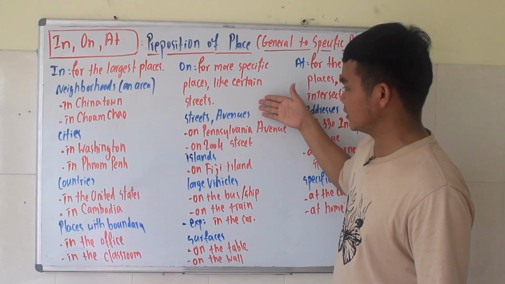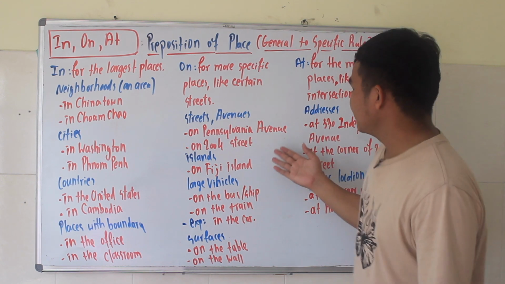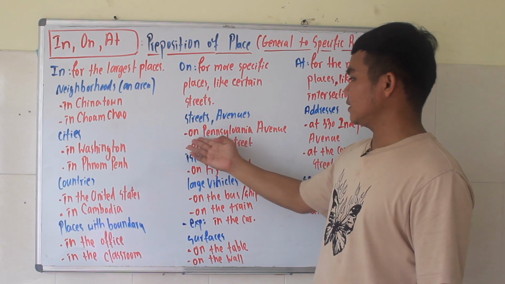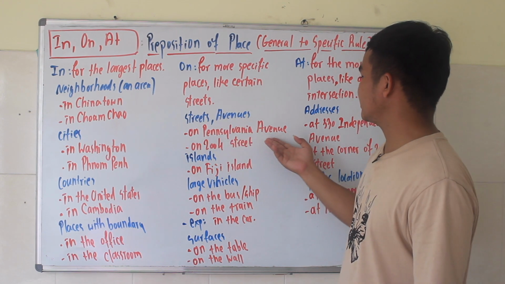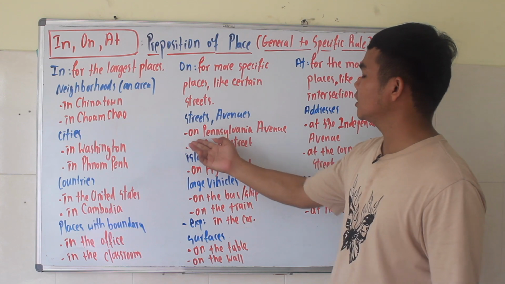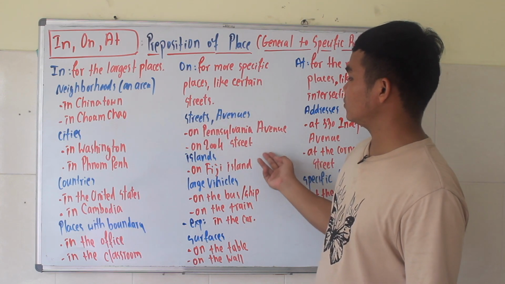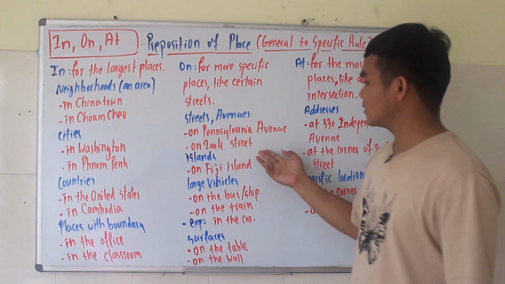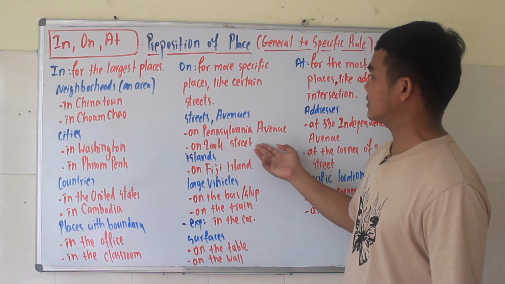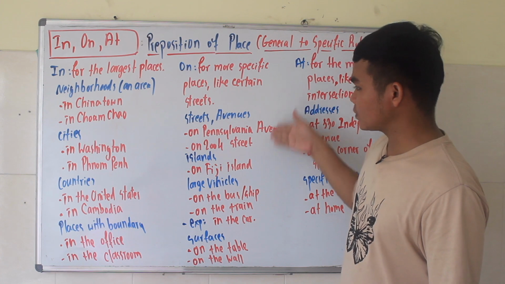We refer to smaller places. Like we can say on Pennsylvania Avenue. So we say on for the street and avenue. And another example, we say on 2004 Street.